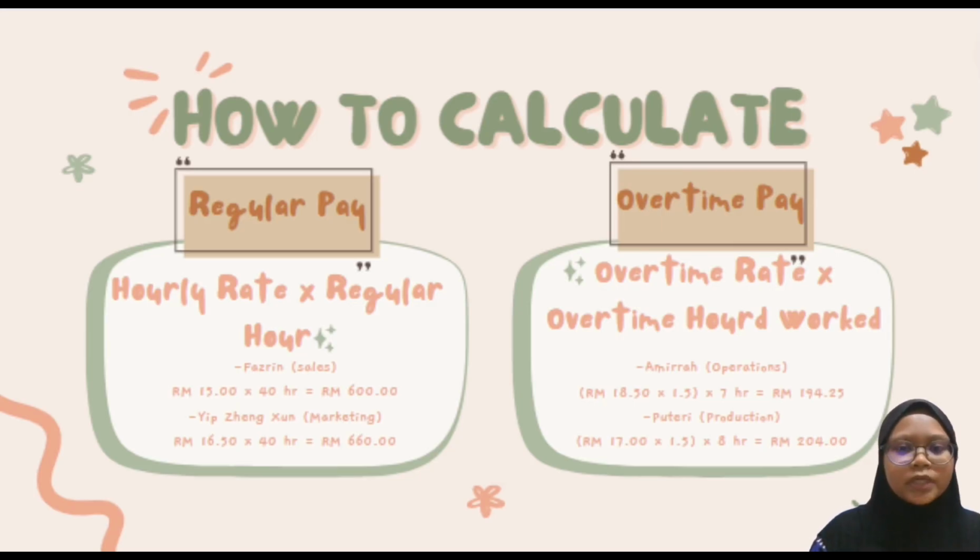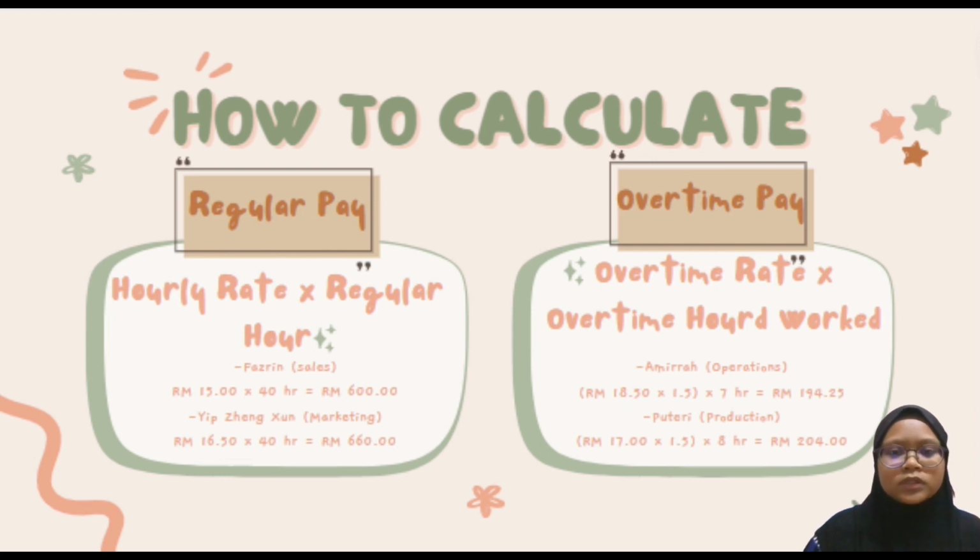So how do we calculate regular pay, overtime pay, commission, piecework earning, and gross pay? Here are the formulas and how to calculate, which I will show you in the slide. For regular pay, the formula is hourly rate times regular hours. For example, FAZRIN: 50 ringgit times 40 hours, and the answer is 600 ringgit. For the other example, the hourly rate is 16 ringgit 50 cents times 40 hours, and the answer is 660.